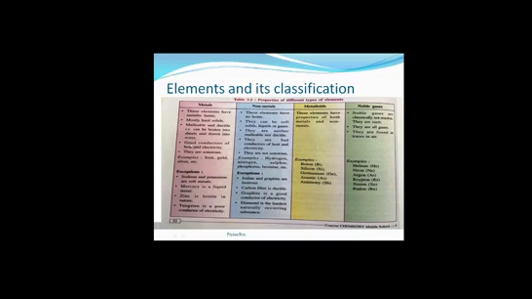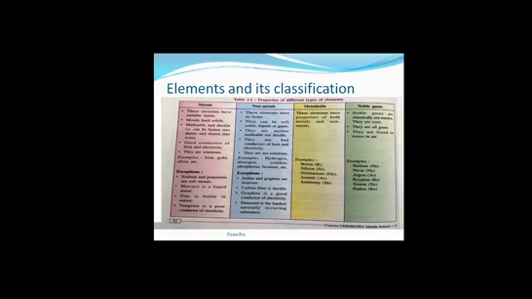Next, metals are generally good conductors of heat and electricity, and metals are sonorous, meaning if we hammer any metal, then we will get a particular sound from the metals. This property is called sonorous. Metals are sonorous. Examples of metals are iron, gold, silver, and others like copper, sodium. Many are there. Now let us see the exceptions.